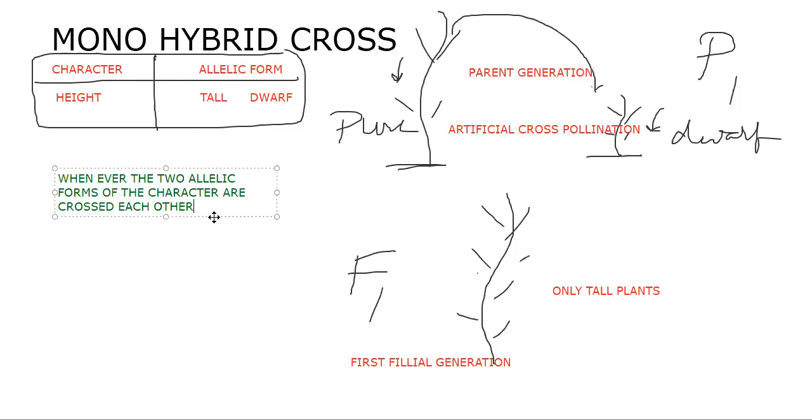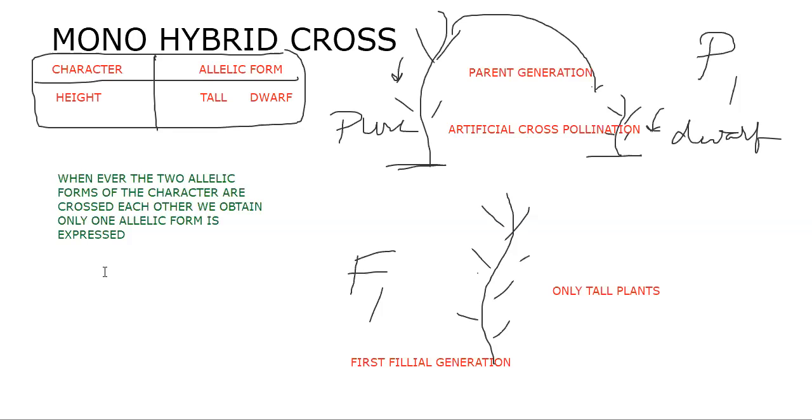So whenever the two allelic forms of a character, that means tall and dwarf, which belong to the height character, are crossed, only one allelic form is expressed.